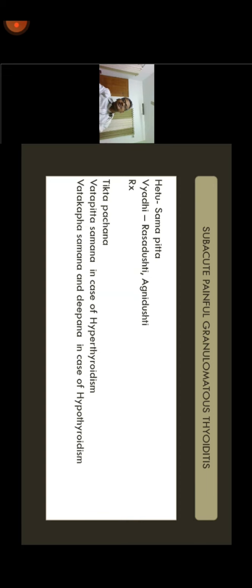The Aushadhas which act on doshas, like Vata Pitta Shamana and Vata Kapha Shamana, are acting on doshas. If you need to act on Agni, the Aushadhas should be Deepanas. So that is what is important.